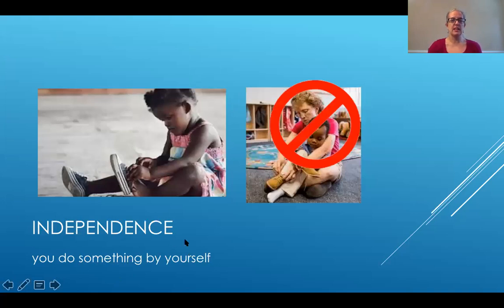Independence. Independence means you do something by yourself. This girl is showing independence, putting on her shoe by herself. This boy is not showing independence. His teacher puts on his shoe.